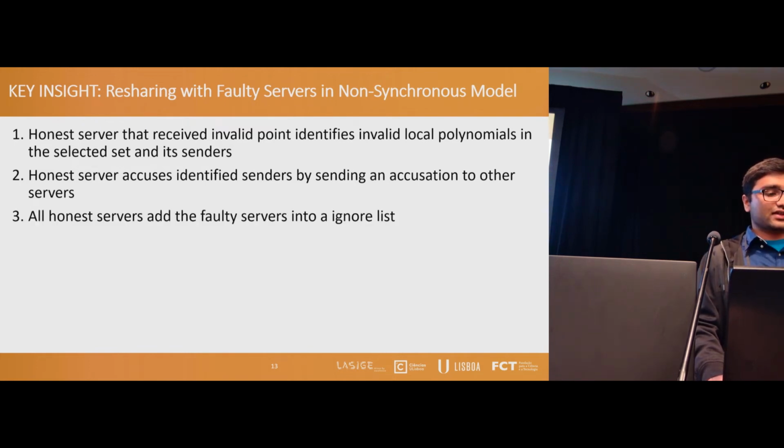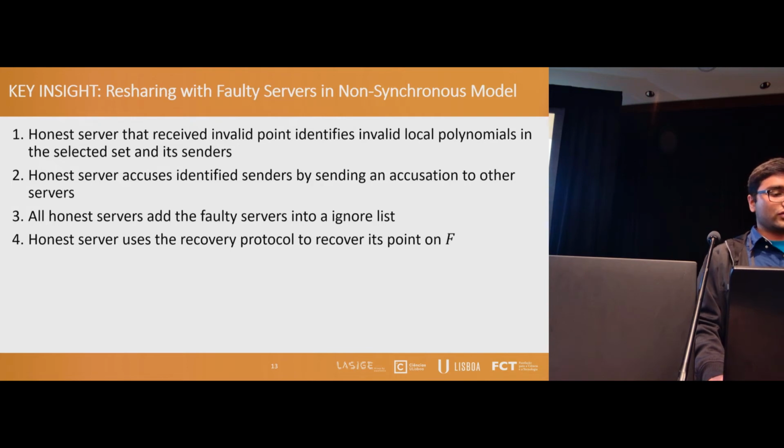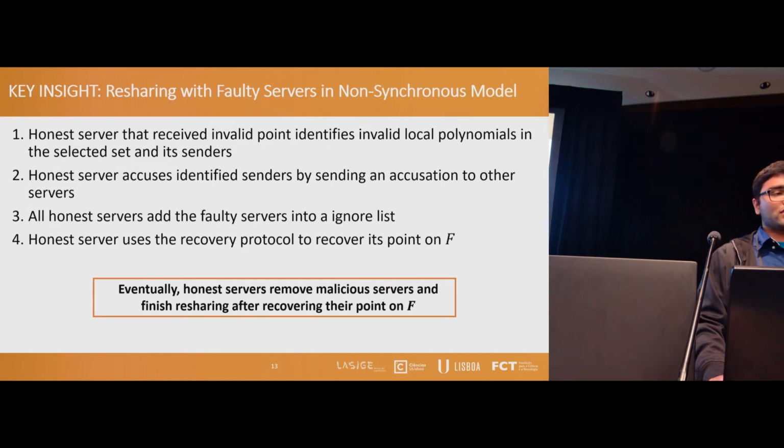If the accusation is valid, all the honest servers will add these faulty servers into an ignore list, and then the honest server can use the recovery protocol to recover its point on the random polynomial. Since in the system there are at most T faulty servers, eventually the honest servers will remove those malicious servers using this accusation phase and recover their points on the random polynomial.